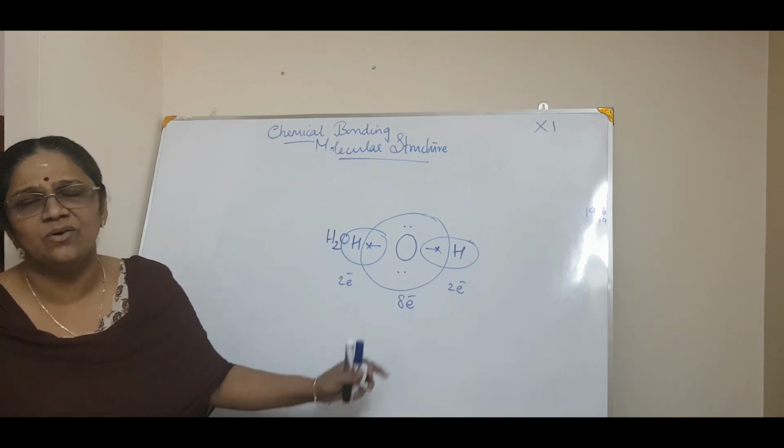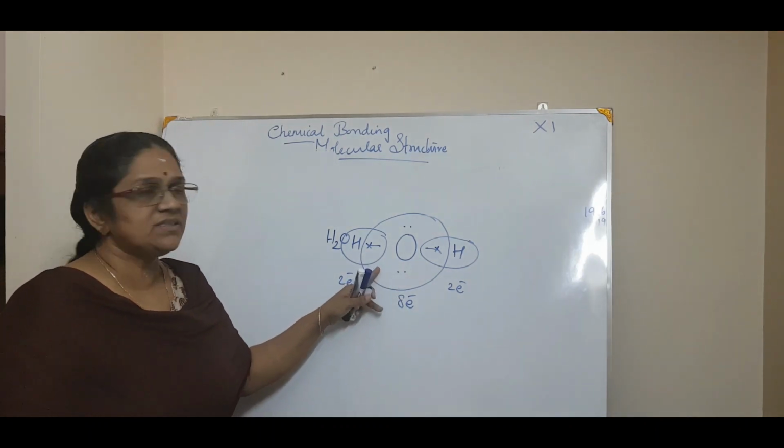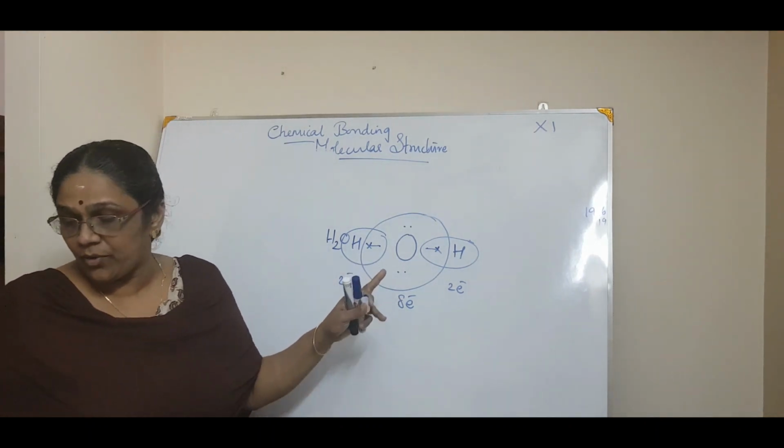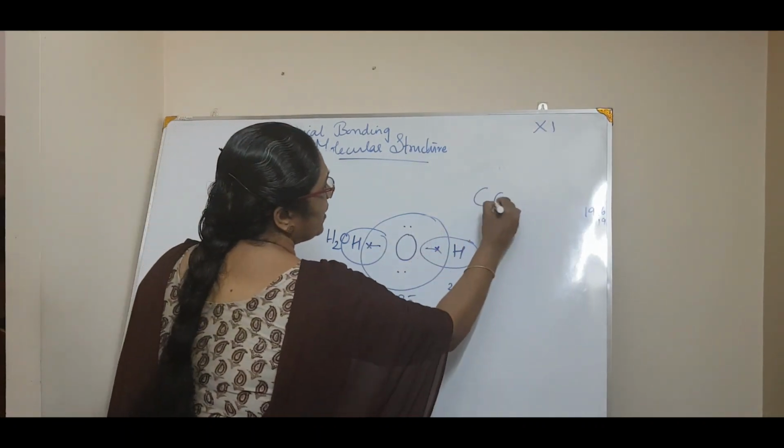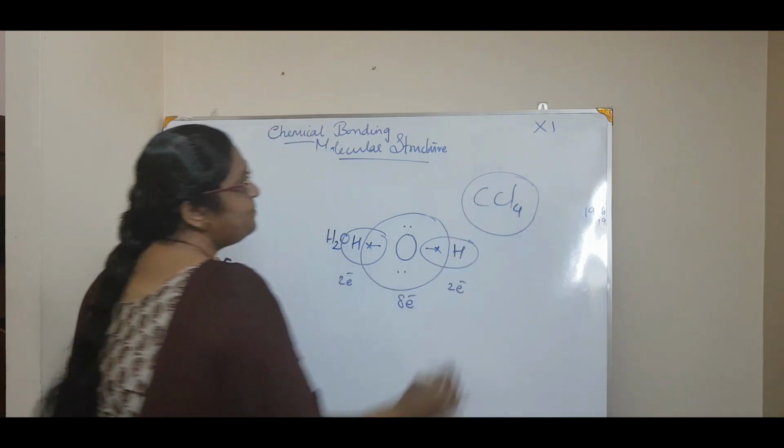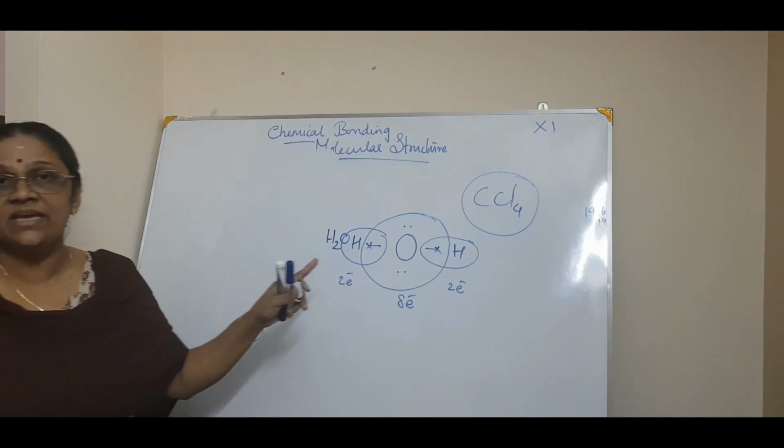So that's easy, right? You all know that. You all have come across the ionic bond as well as the covalent bond. And one more molecule he gave is CCl4. That also you know, I know. So just draw the covalent bonding in CCl4.